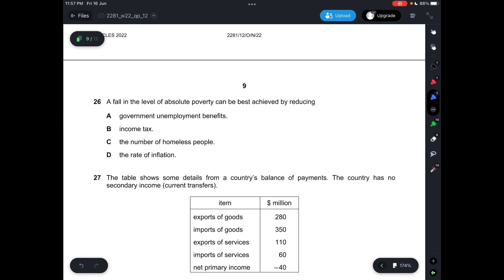And technically, the fact that you're directly providing unemployment benefits basically means it's an increase in government expenditure to begin with. B says income tax, again, it's also a demand side policy. And D says real inflation, again, demand side policy. If you reduce the number of homeless people, maybe by giving them a house, for example, increasing the job scope, job opportunities, then yes, it's under supply side policy. So the answer is C, the closest one again.